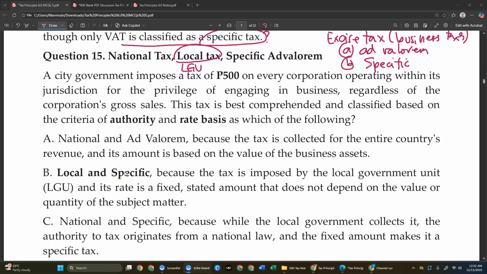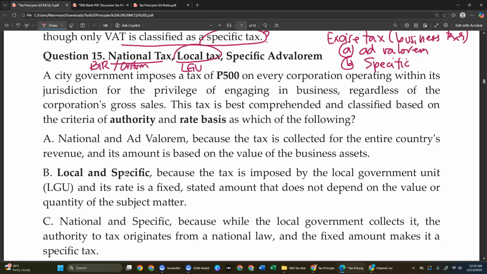National taxes are those taxes that are imposed by the national government. Basically, we have the BIR as the primary agent administering the collection of the national taxes. And we also have the Customs, which administers the collection of customs duties on importation and exportation activities. Both of these are under the national government, particularly the Finance Department. And whatever they impose, or assess and collect, is considered a national tax.